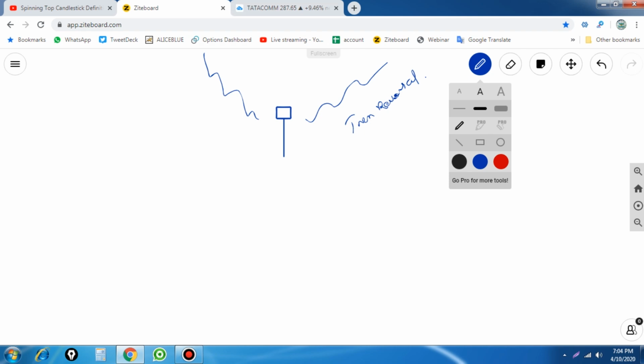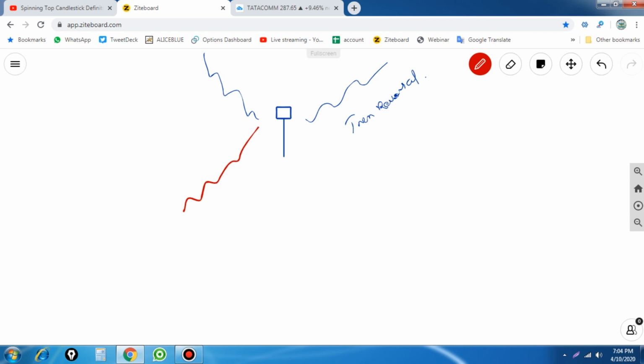Here, the same candle appears when the trend goes up. When it forms in an uptrend, we find there will be a reversal. So it is the same candlestick pattern, and where it forms is what is important. If the candlestick forms after a downtrend, we call it a hammer. And when the same pattern forms at the top of the market or after a higher level, we call it a hanging man.